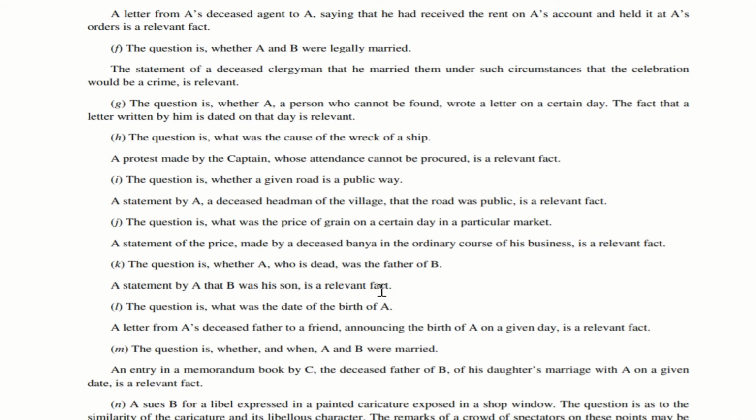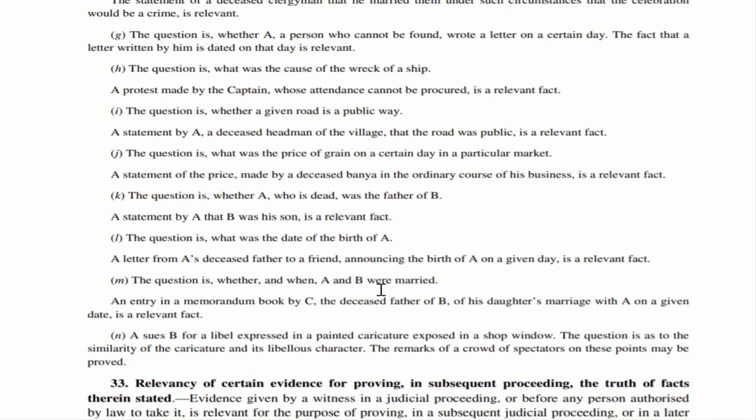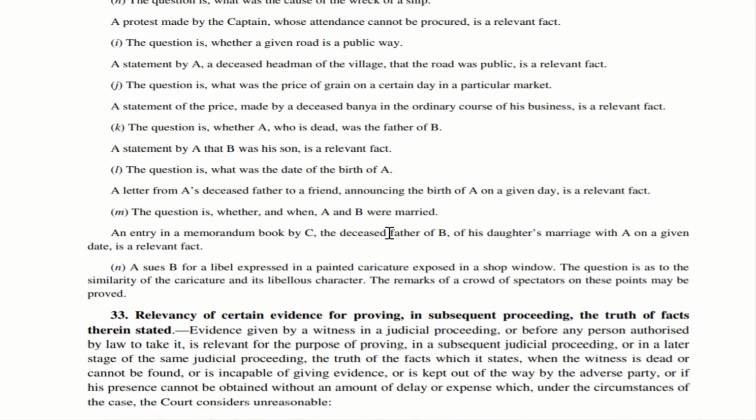M, illustration M. The question is whether and when A and B were married. The first question is whether they were married. The next question is when they were married. There are two questions in this particular illustration. In this particular example, B is the wife and A is the husband.